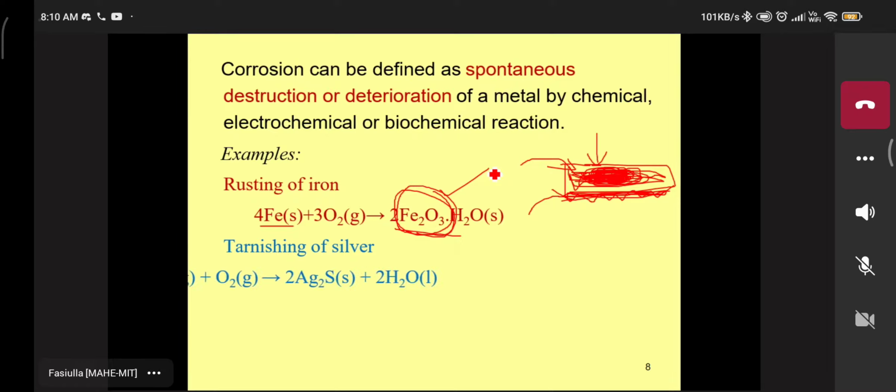Second example: tarnishing of silver. Here we take silver. In the atmosphere, hydrogen sulfide is present in the gases. Again, oxidation is done. Now a sulfur layer is coated on the surface of the silver.